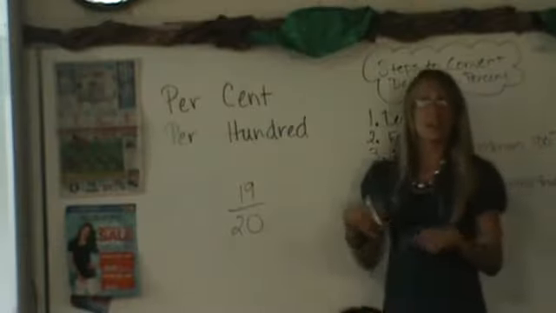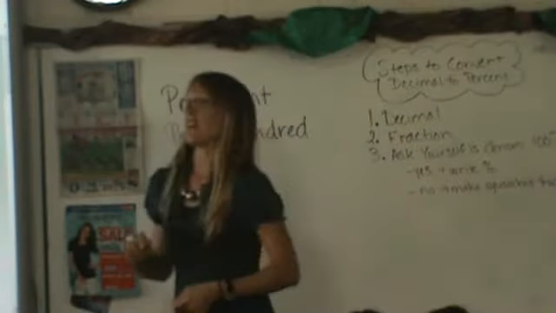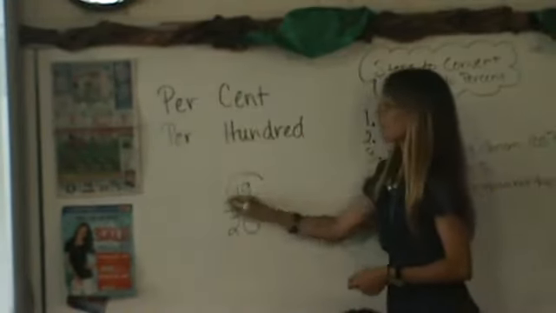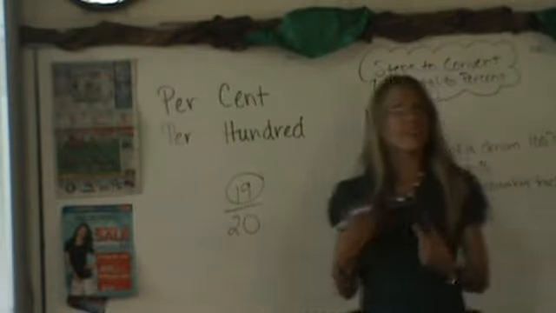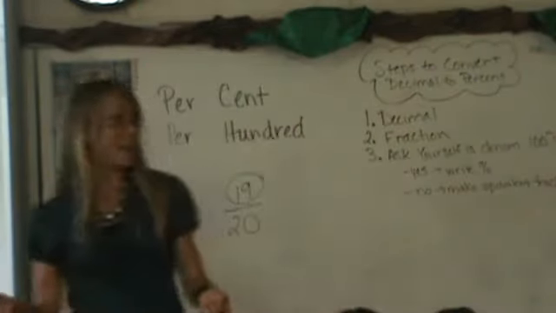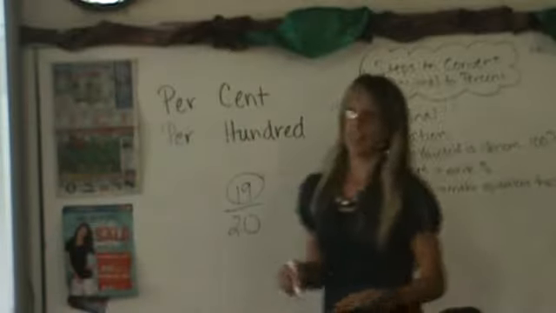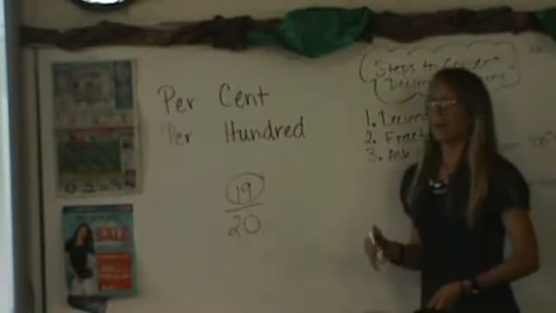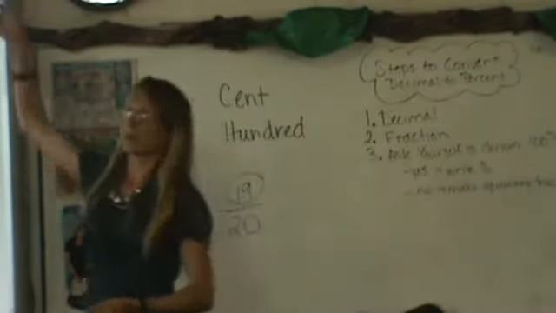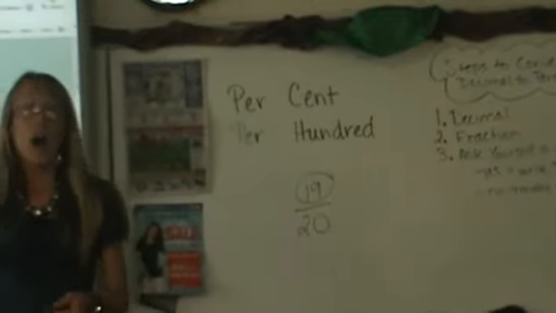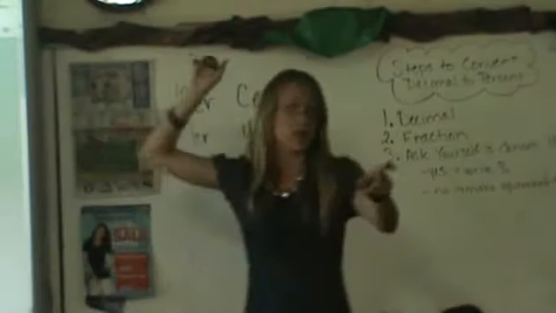Now, does that mean that I'm going to give Ivan a score of a 19 on this paper? No. If I give him a score of a 19, he's going to be very mad. So instead, we have to say, what is the ultimate grade that all of us want? 100. That's the ultimate grade that all of us want.